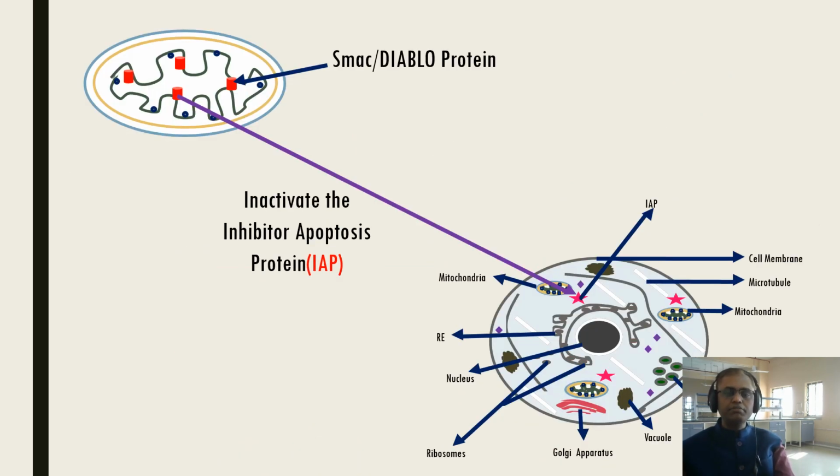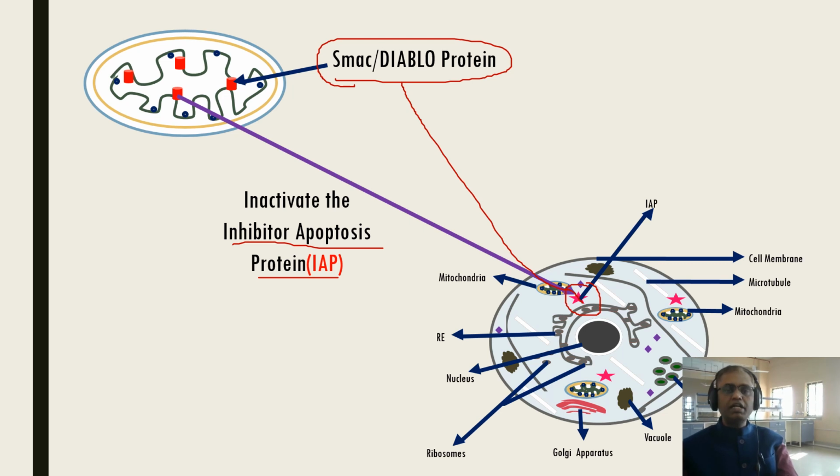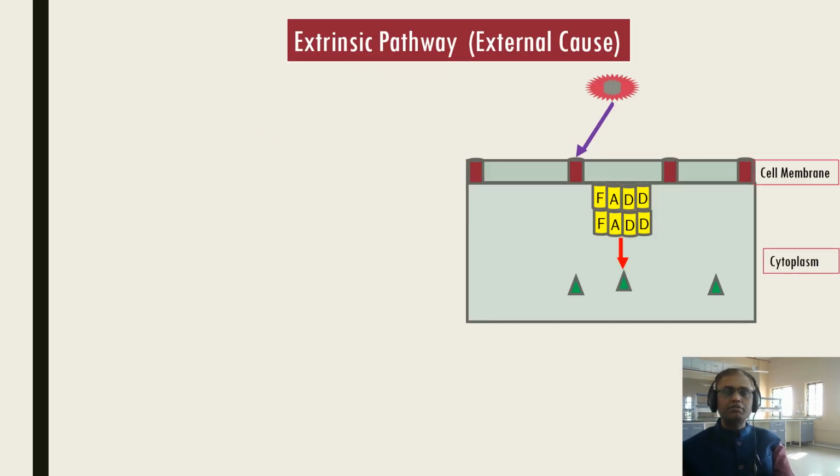Here is another mechanism. SMAC diablo protein is normally present inside the mitochondria, and there is one more protein present in the cytoplasm known as the inhibitor of apoptosis protein, the IAP. Normally this is active, so apoptosis is normally not happening in the cells. But when SMAC diablo protein inactivates this IAP protein, that leads to activation of the apoptosis mechanism.